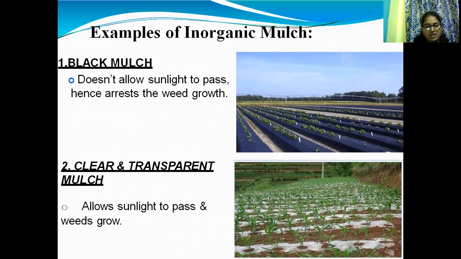Composting is a biological process wherein organic matter undergoes aerobic decomposition by microorganisms and worms to form compost. Mulching is one of the important techniques for reducing soil erosion. Black mulch is one technique, and clear transparent mulch allows sunlight to pass and weeds to grow.